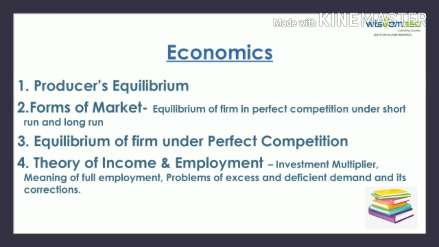In the chapter forms of market, equilibrium of firm in perfect competition under short run and long run is no more there. And in the chapter theory of income and employment, topics like investment multiplier, meaning of full employment, problems of excess and deficient demand and its corrections are no longer there.